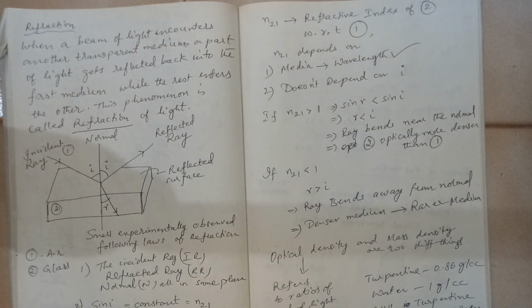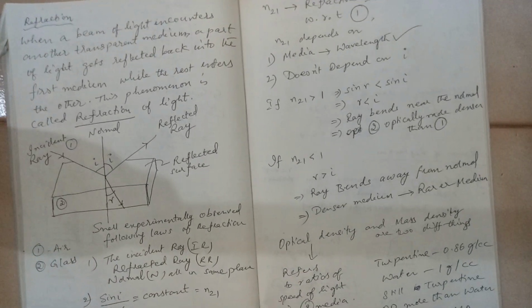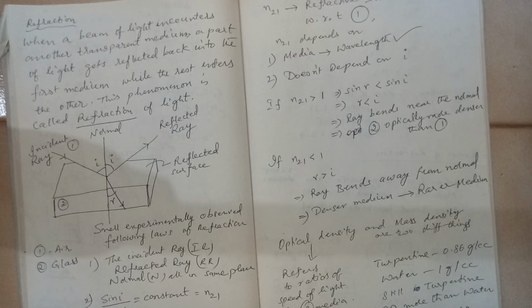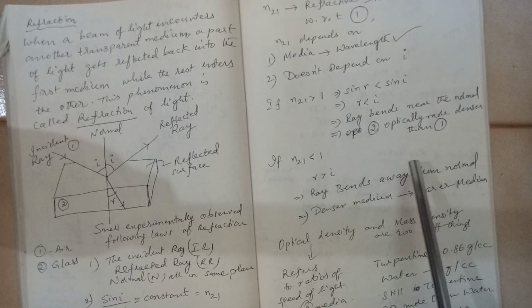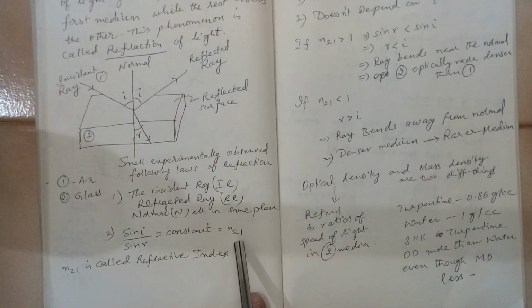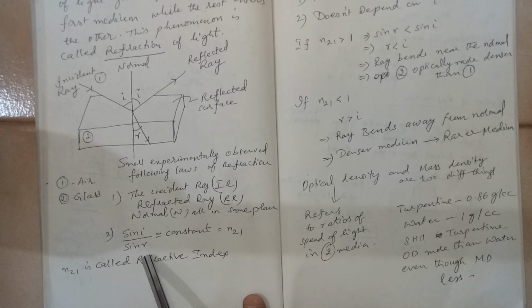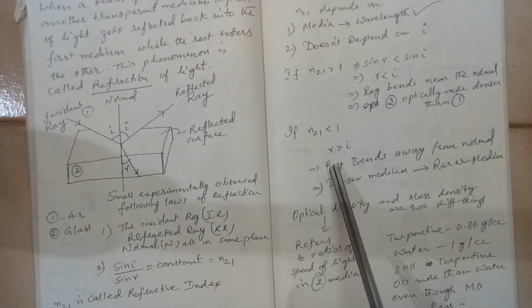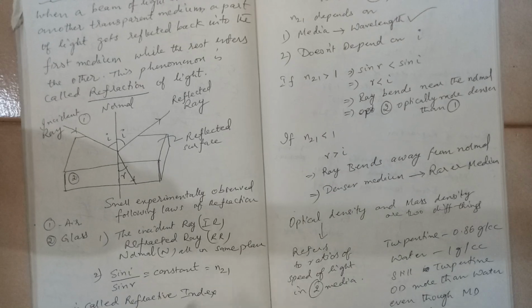Medium 2 is optically more denser than medium 1. If the ray is bending closer to the normal, that medium becomes optically more denser. Now if n21 is less than 1, then sin I will be less than sin R. That means R will be more than I. Just opposite of this, R will be more than I.